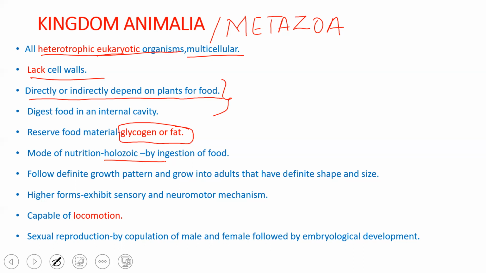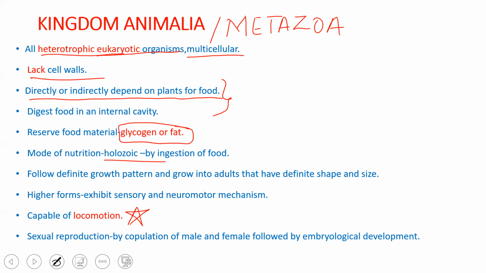So they can easily understand things, and the brain can sense and send signals, and the actions can be done. One important feature which animals show is the capability of locomotion. They are able to move from one region to another. That process is called locomotion, which was absent in plants.